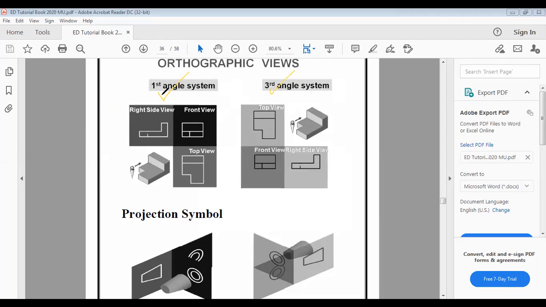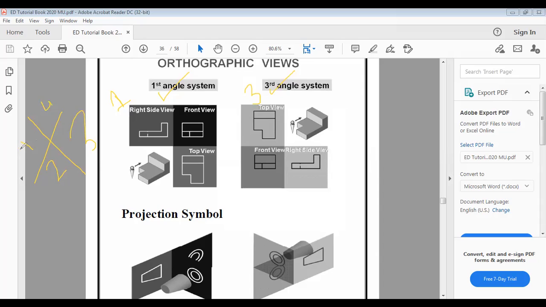There are two methods to make the orthographic drawing. First is the first angle system and second is the third angle system. With respect to that, there is a question: why are the drawings not made in the second and fourth quadrant? In the first angle method, the drawings are made in the first quadrant. In the third angle system, the drawings are made in the third quadrant. Why are the drawings not made in the fourth quadrant? That is the question. If we see, we have four quadrants, 1, 2, 3, and 4.